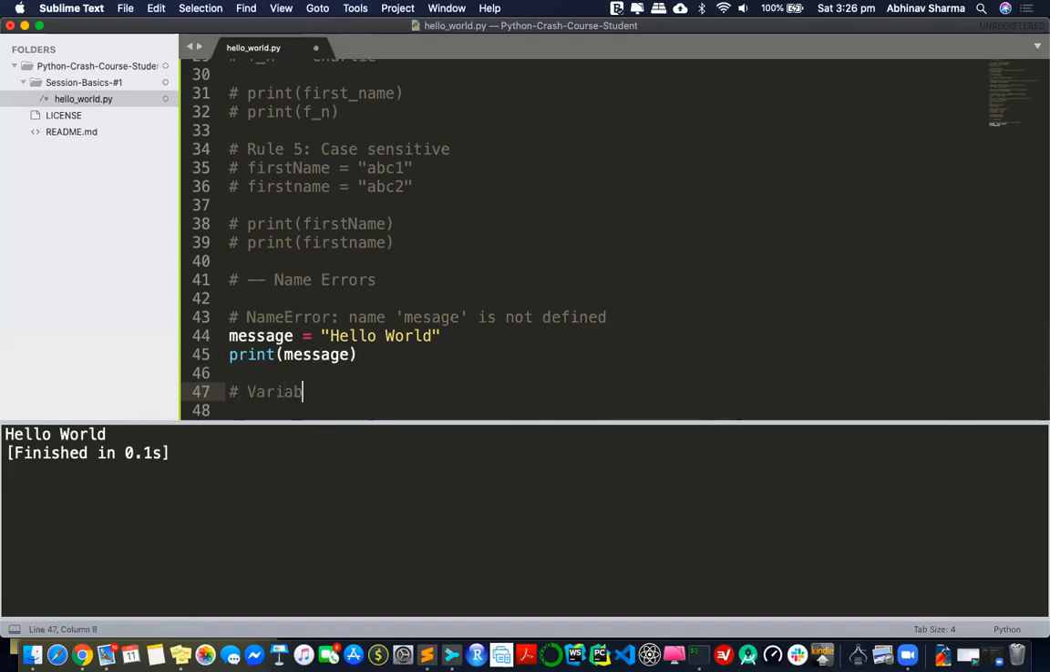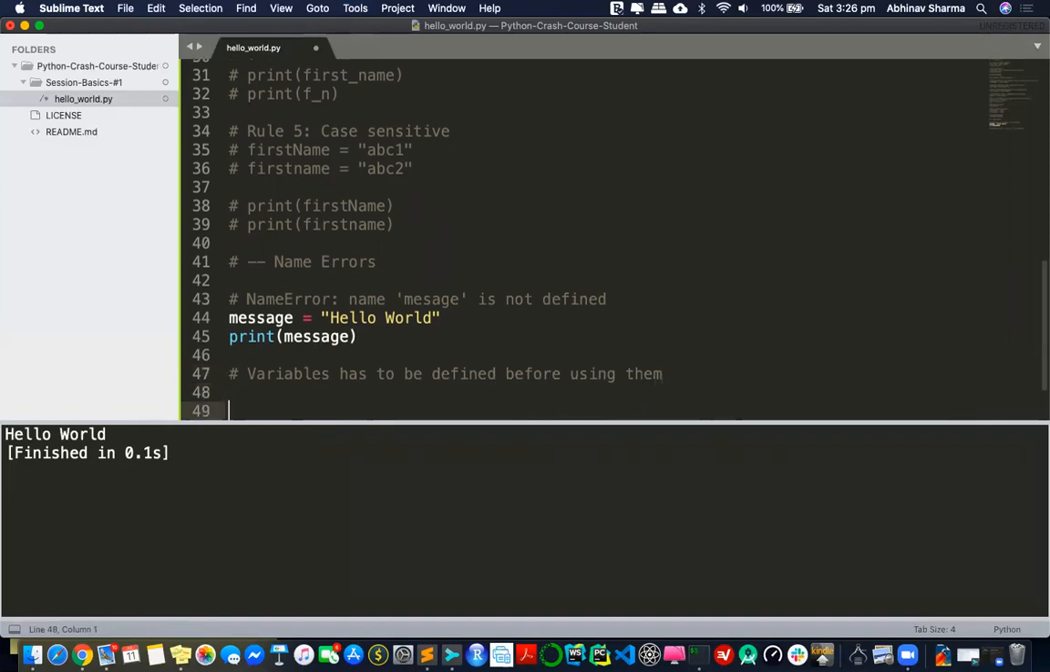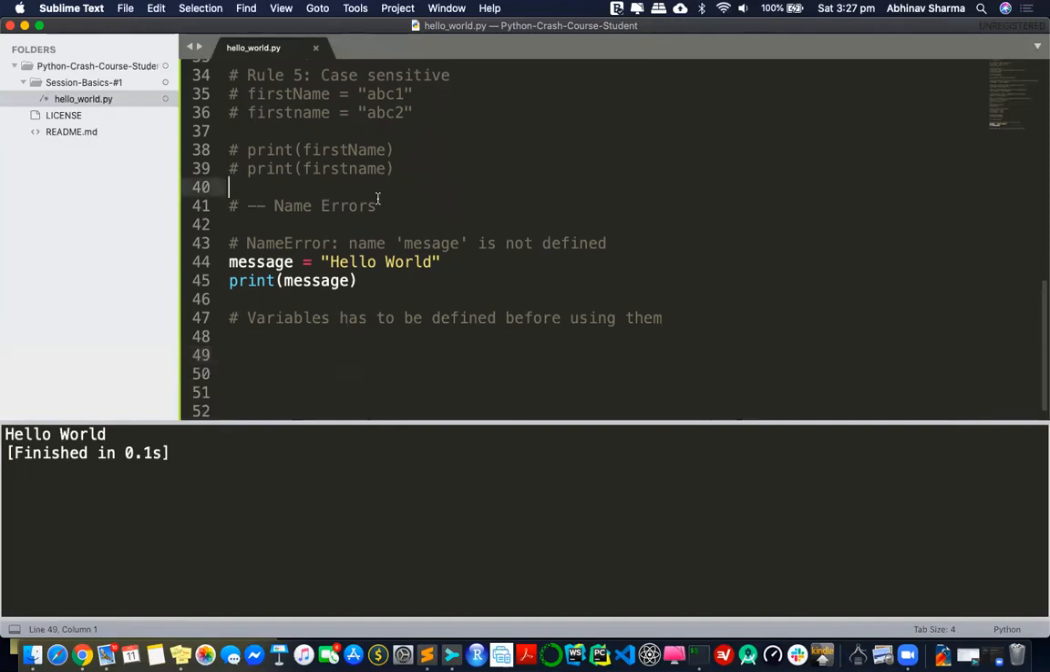Variables have to be defined before using them. If you want, you can note it down. That's perfectly fine. Otherwise, you can always refer back to this Python file. As I keep on going through topics, I'll keep on adding my comments here, so you can look back at the code and look at the thing. That's how you can avoid those name errors.